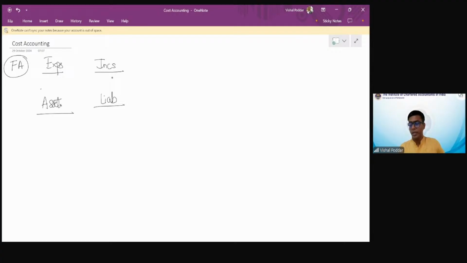I hope I have not missed out any. And according to me, there is no other account except these 4. If by chance any of you know any other account, kindly enlighten me as well. So these are the only 4 types of accounts that you prepare whenever you are doing financial accounting. Yes, students, am I correct? Anybody has any special inputs on this?